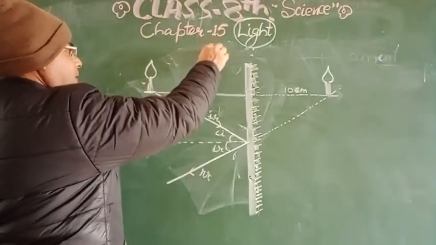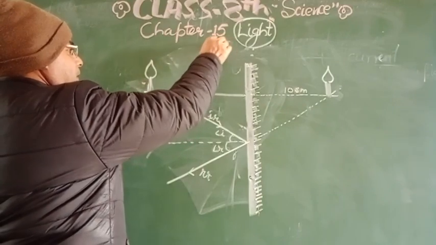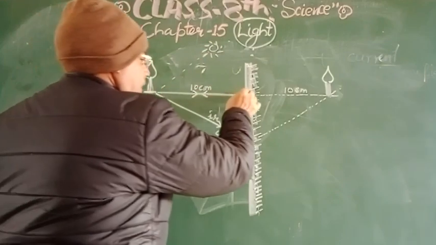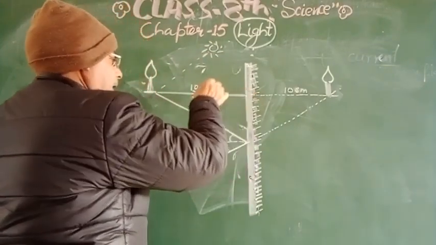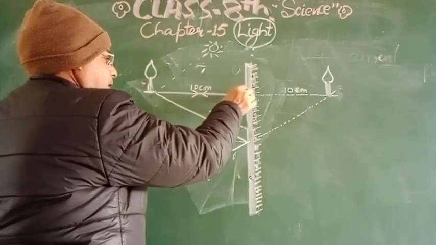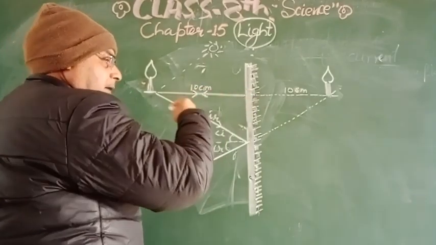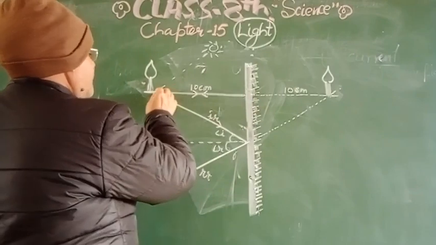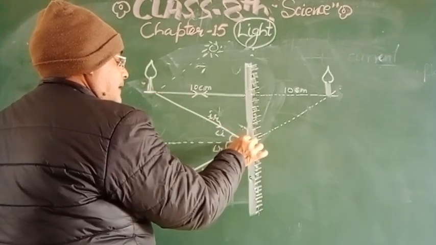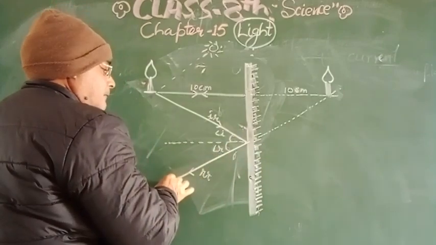So a ray will come from this object. Suppose this is the sunlight. One ray will directly hit the mirror, and that ray will go back on the same path. There will be no deviation. That reflection will be on the same path, returning back. The second ray will come to another point of incidence, and that ray will be reflected here.